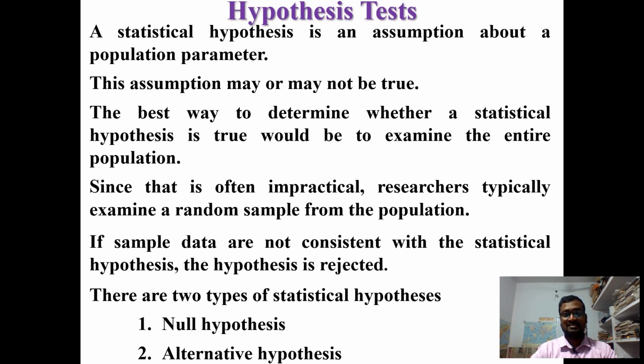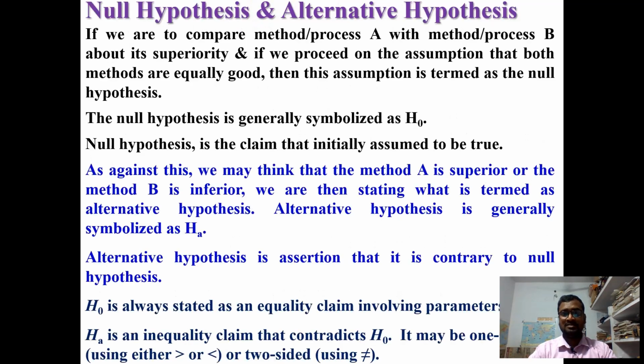There are two types of statistical hypothesis. The first one is the null hypothesis, and the second one is the alternative hypothesis. The null hypothesis is whatever you initially assume or have in your mind.